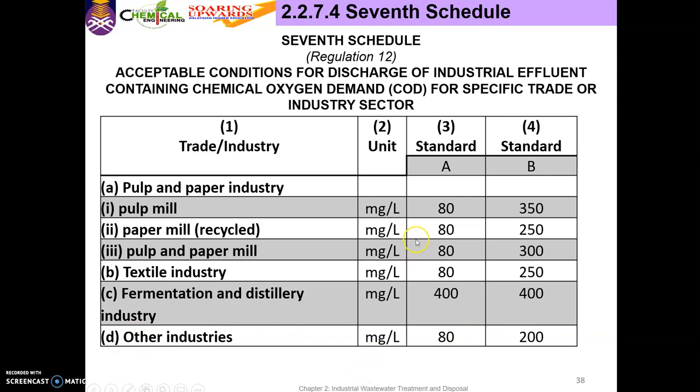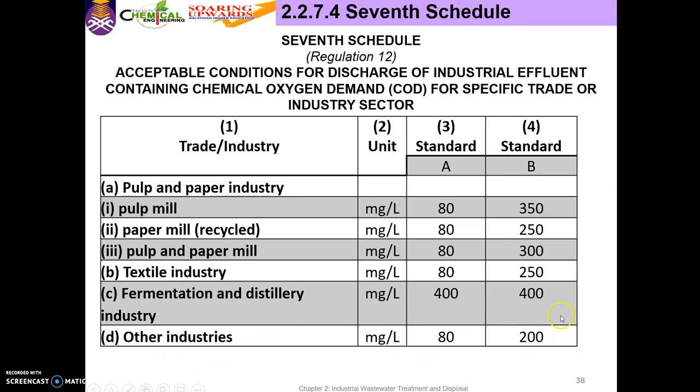Okay. So kalau dia bagi contohnya example dalam the question, Cadbury, kilang Cadbury. So Cadbury is not listed between A, B, C. So gunakan D, other industry. Okay. So use this value. Okay. Top Glove. Top Glove is for rubber. So tak ada listed here. So gunakan other industry. Okay.